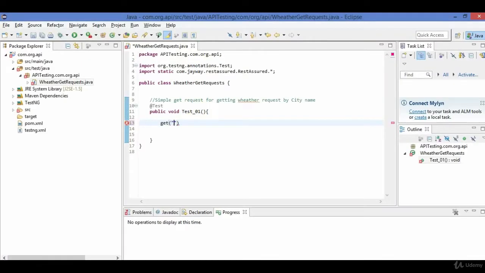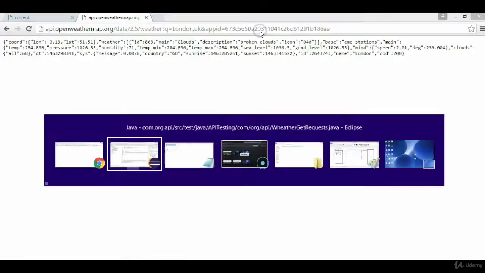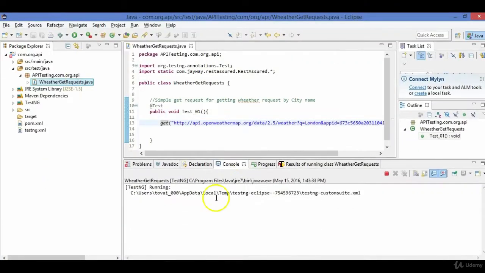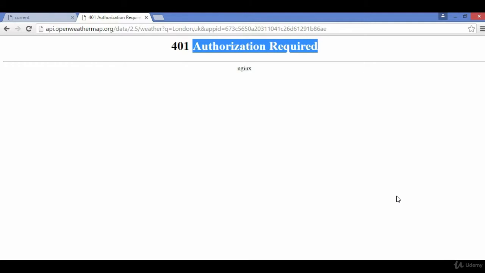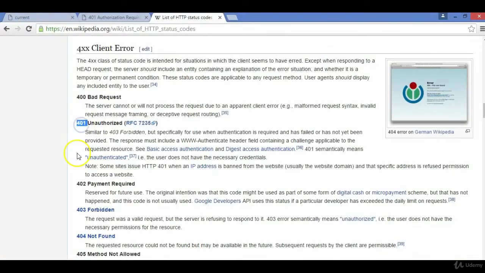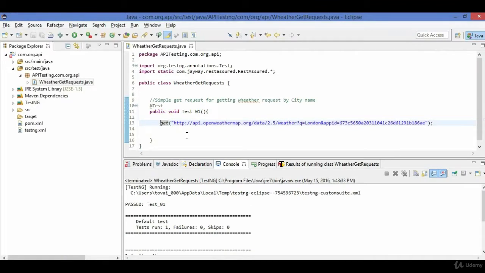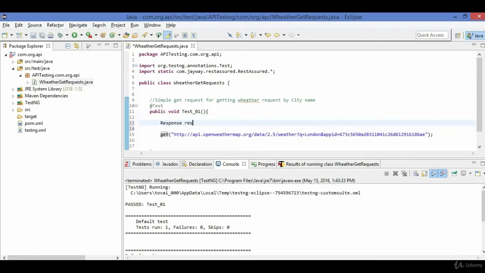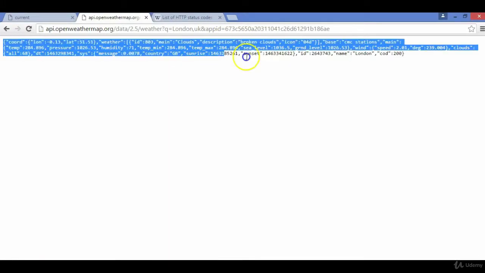Suppose this is the API. When you click on this, it says authorization required. Now let's study this URL. Till here, it is the URL of the website, the API we want to hit. Then we have the parameters. The first parameter is the city. I will remove this, we are not doing the country right now. The city, and the other is the authorization key.